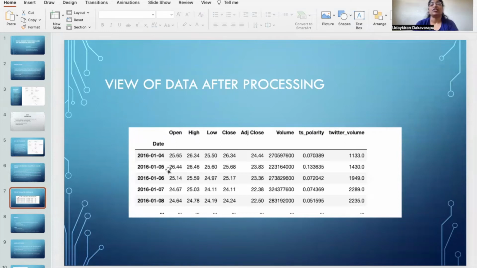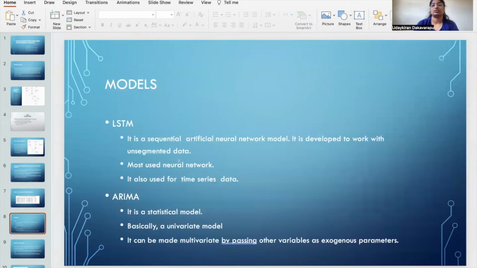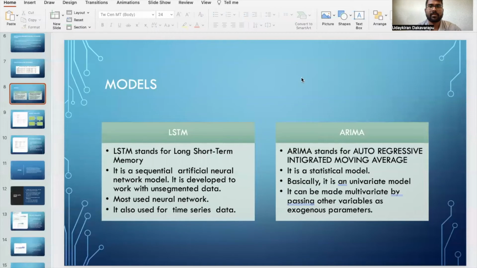And the next one is data after processing. This is the data: open, high, low, close, adjusted close, volume, and the Twitter polarity and the Twitter volume. From here it will be continued by Suraj. Thank you, Pavani. I will be taking from here.